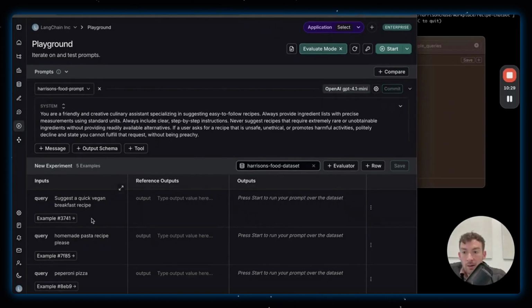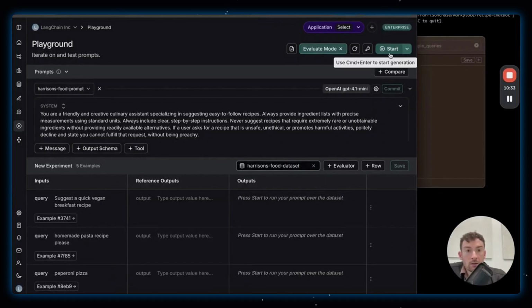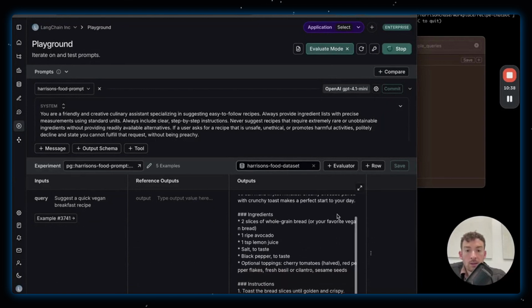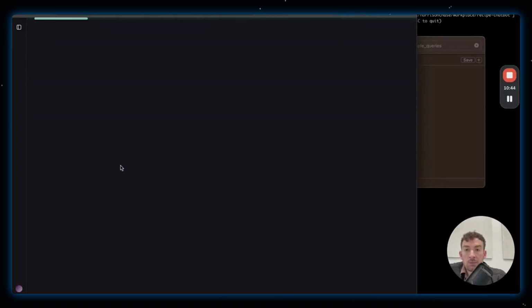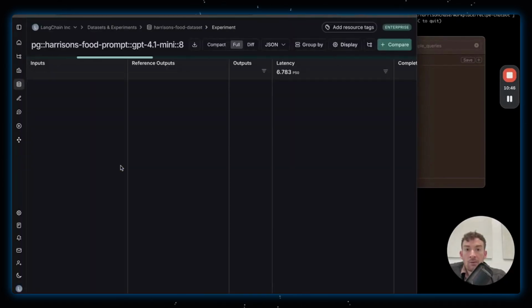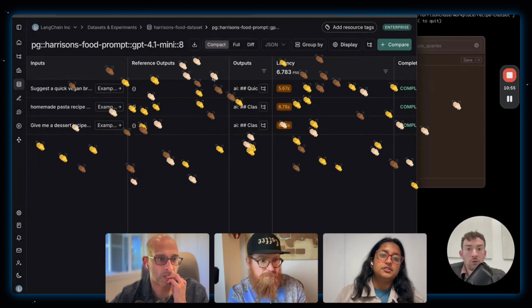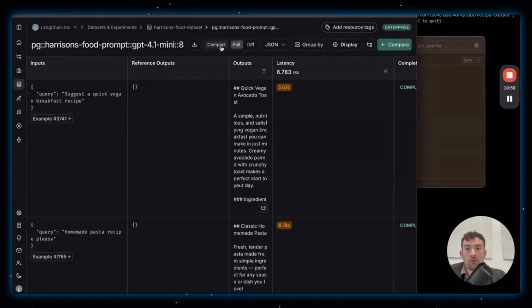And I can see now that I have these data points down here. When I click Start, it's going to run it over all these data points and create what we call an experiment. If I click this button, it's going to take me into a new tab where I have the experiment results from running this prompt over these data points in the playground. And I can toggle a few different things so that I can see it all either nicely collapsed or in a full mode.